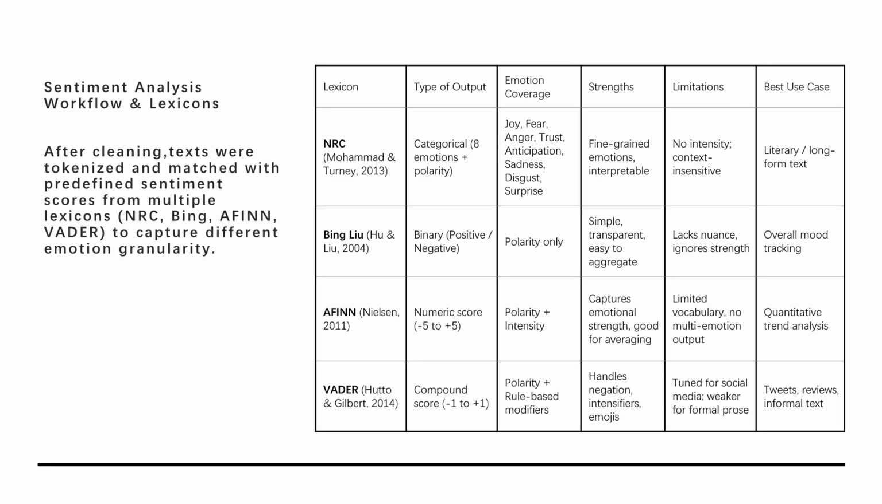After cleaning, I used four common lexicons: NRC, Bing, AFINN, and VADER. Each of them scores words differently. NRC focuses on emotion categories, Bing labels words as positive or negative, AFINN gives numeric scores, and VADER handles intensity and negation. By comparing these four, I can test how much the results depend on the tool itself.